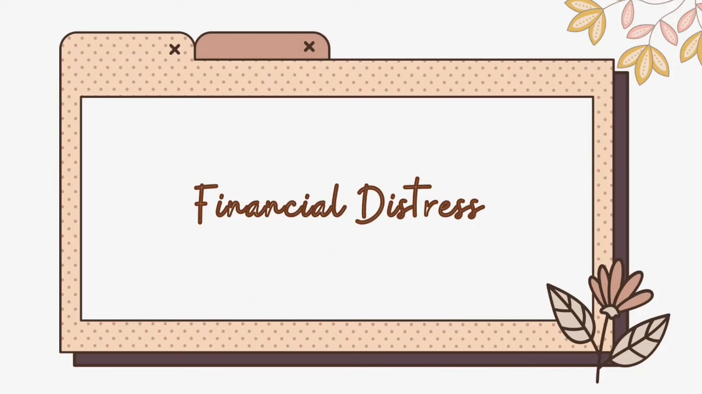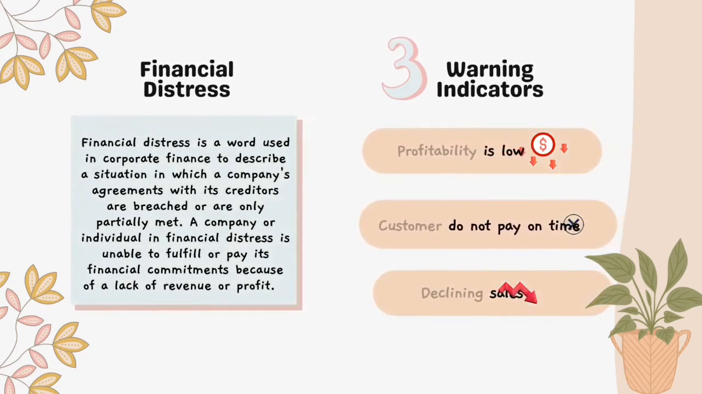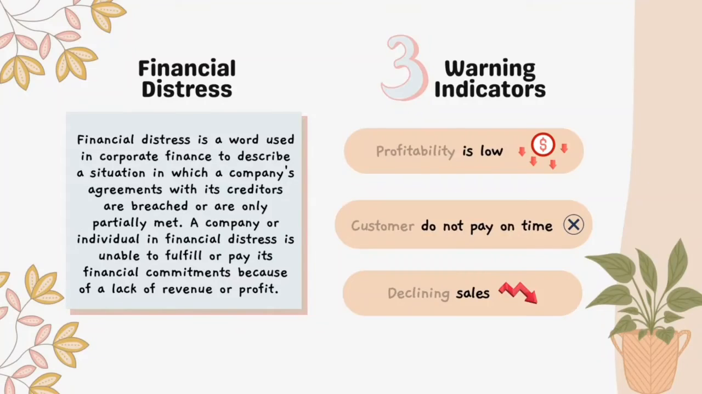What is financial distress? Financial distress is a word used in corporate finance to describe a situation in which a company's agreements with its creditors are breached or are only partially met. A company or individual in financial distress is unable to fulfill or pay its financial commitments because of a lack of revenue or profit. There are three warning indicators that everyone has to know. The first one is low profitability. Second, customers do not pay on time. And lastly, declining sales.